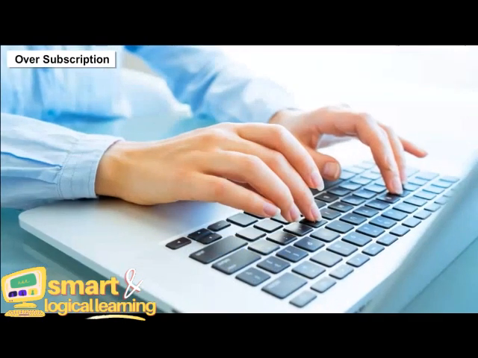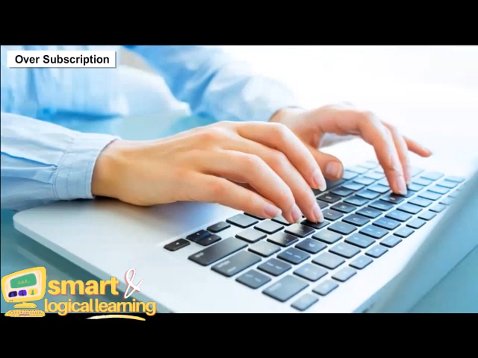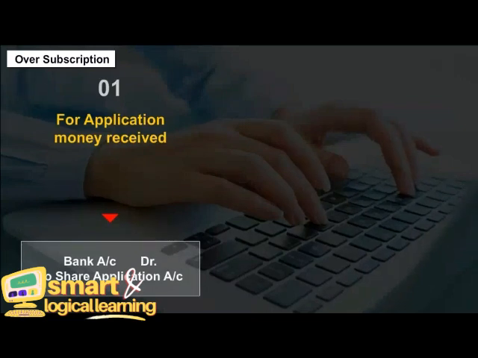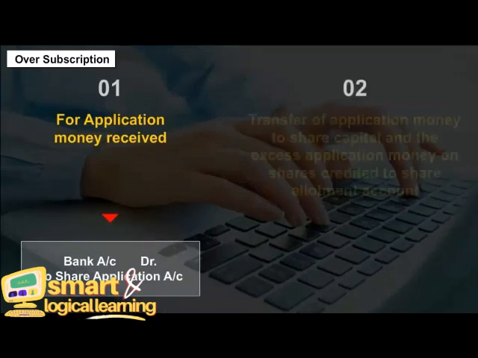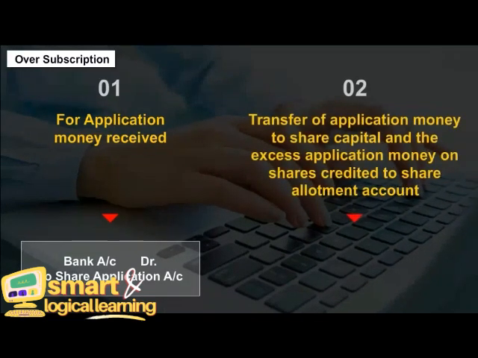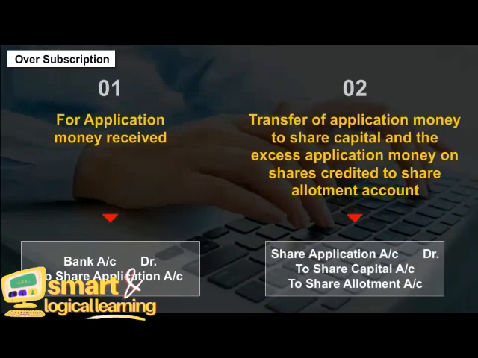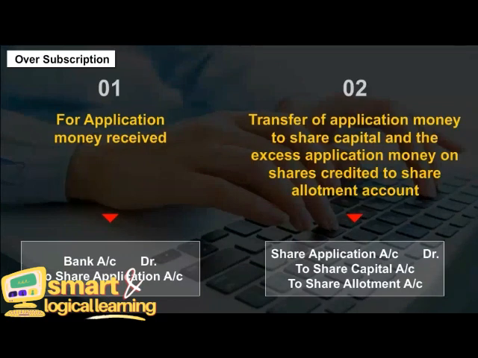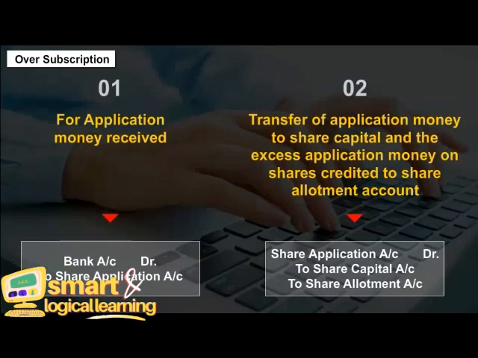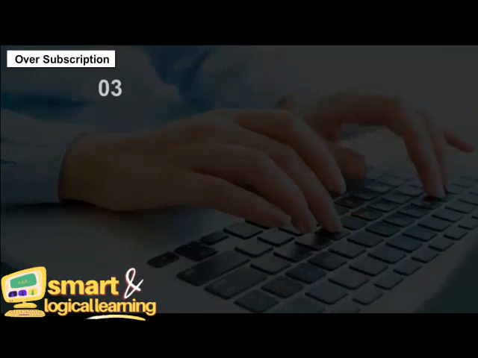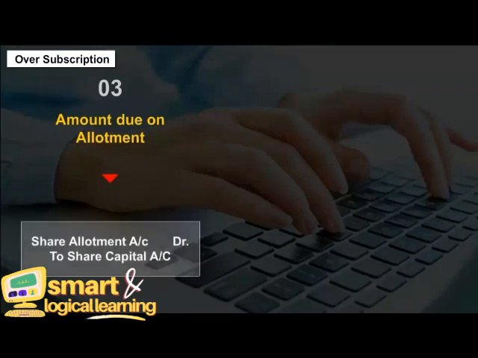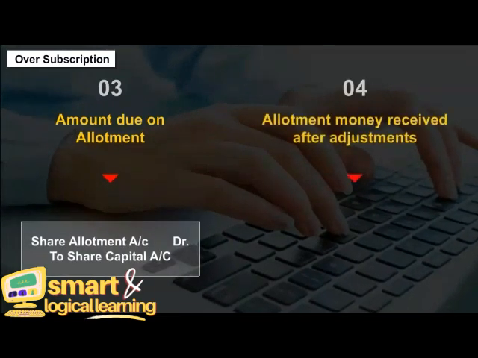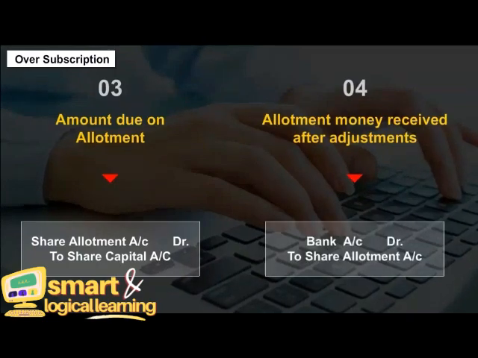The journal entries in this case would be: one, for application money received. Two, transfer of application money to share capital, and the excess application money on shares credited to share allotment account. Three, amount due on allotment. Four, allotment money received after adjustments.